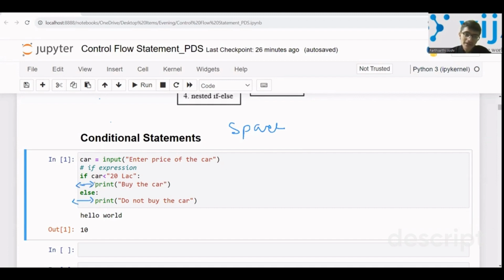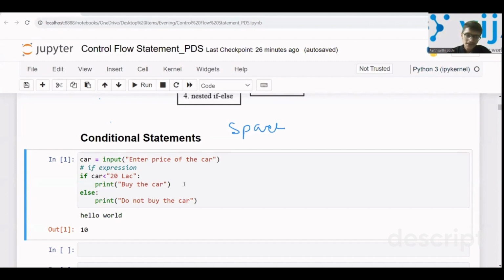So this indent specifies this block of code. Like this statement print buy the car is inside the if block, and this print do not buy the car is inside the else block.